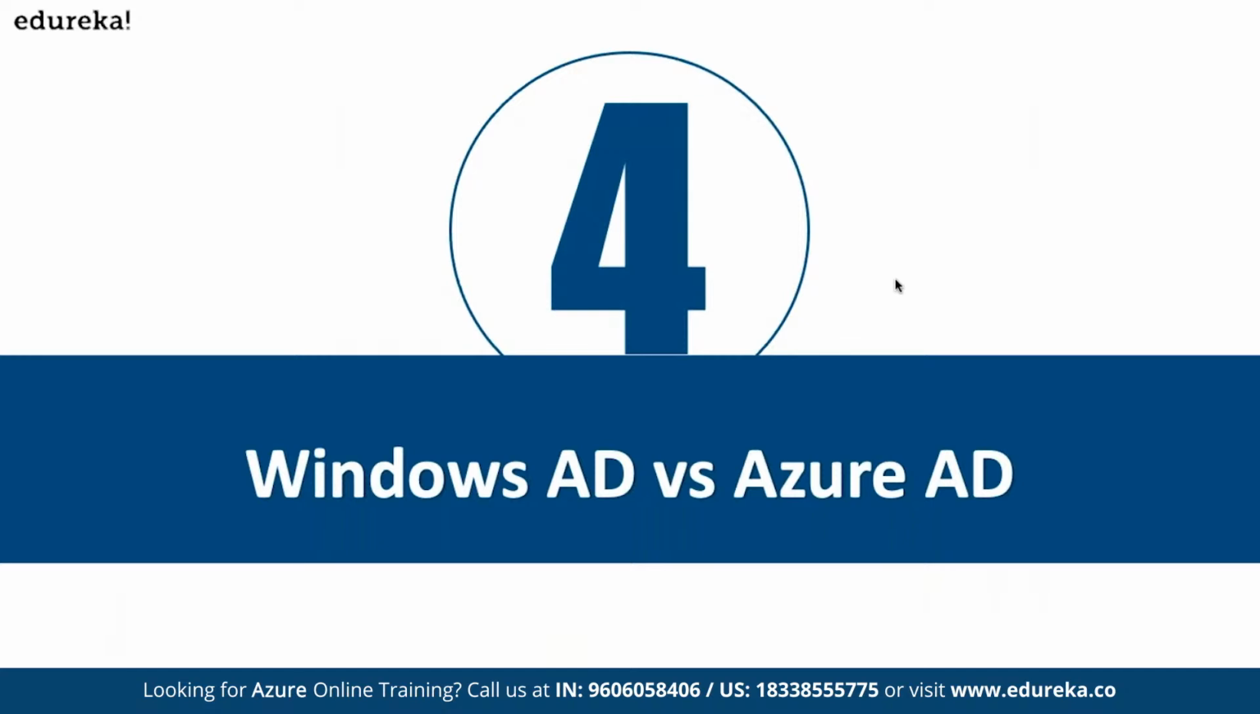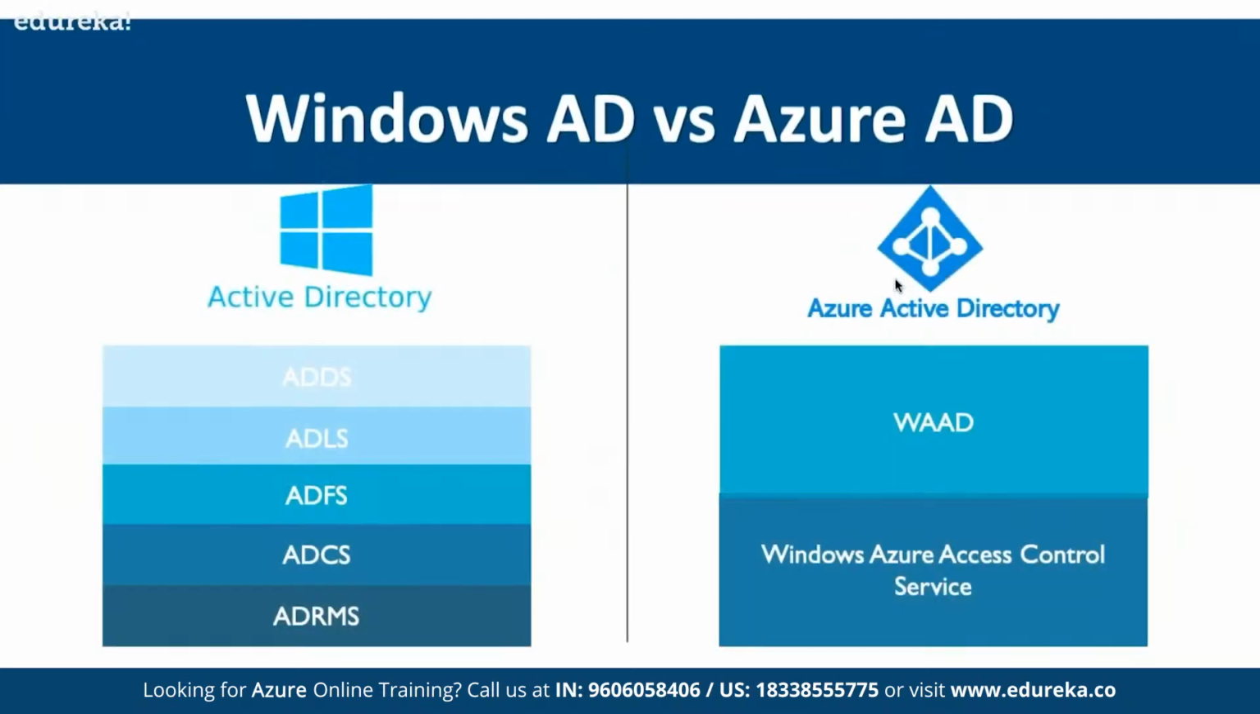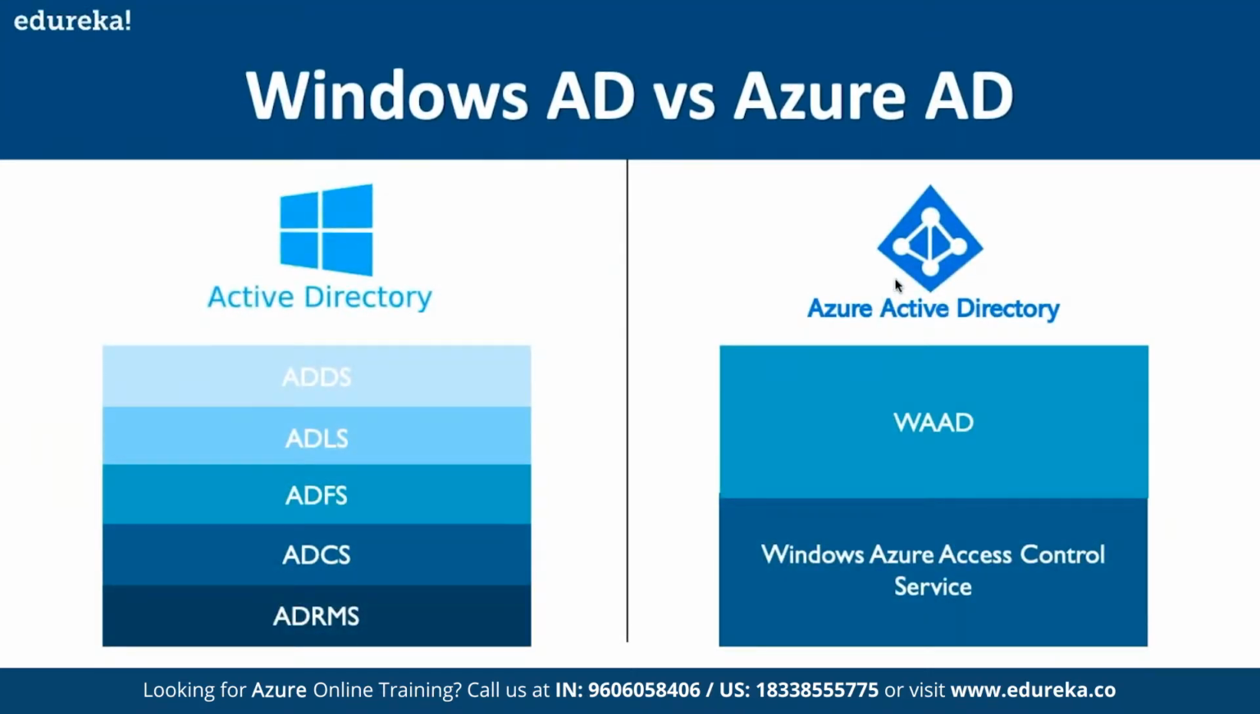So if you compare Windows AD versus Azure AD, then there are multiple pointers available here. First of all, in terms of Active Directory, we have multiple domain services available. Let's say we have ADDS. Basically, if you talk about ADDS, it simply refers to Active Directory. First of all, we have domain services.